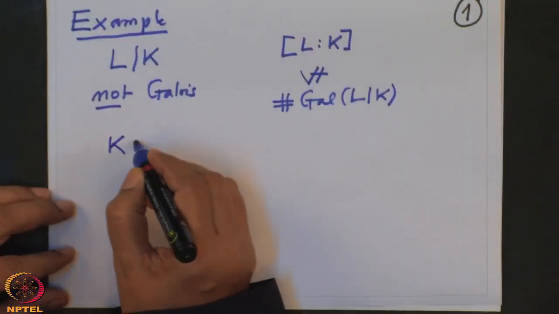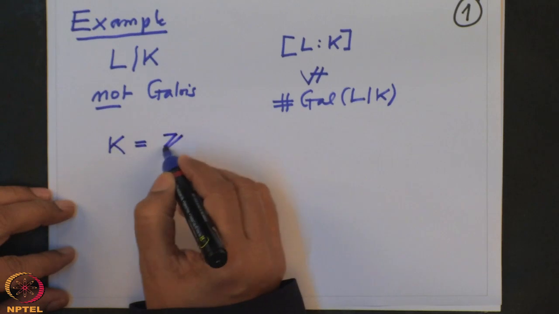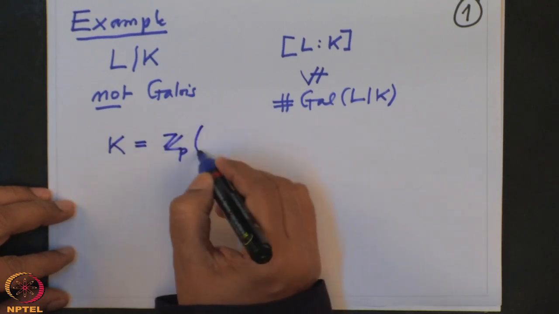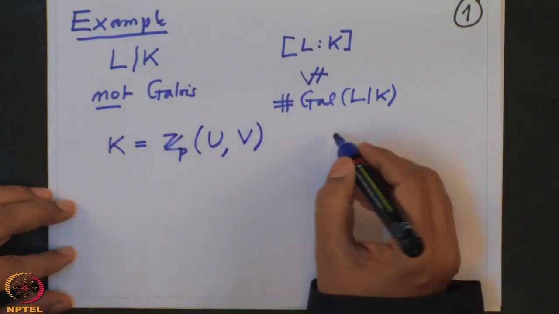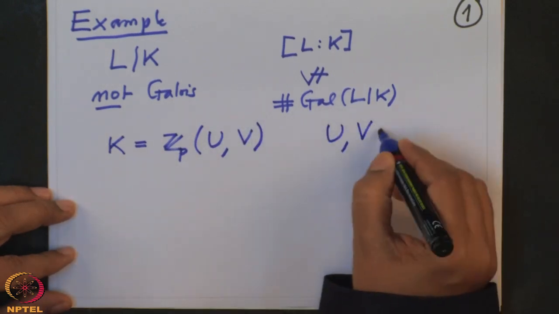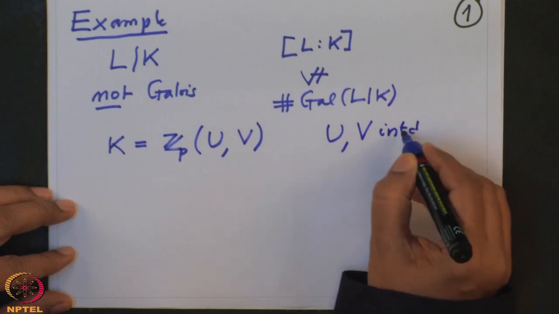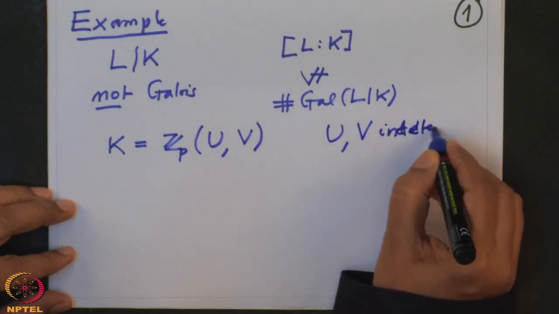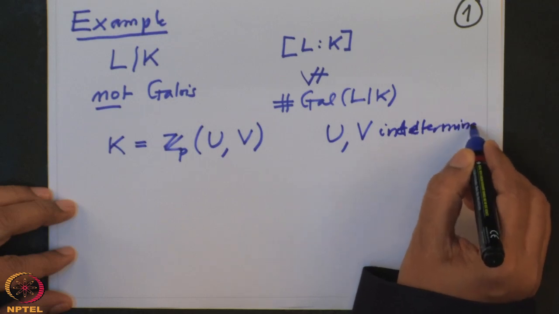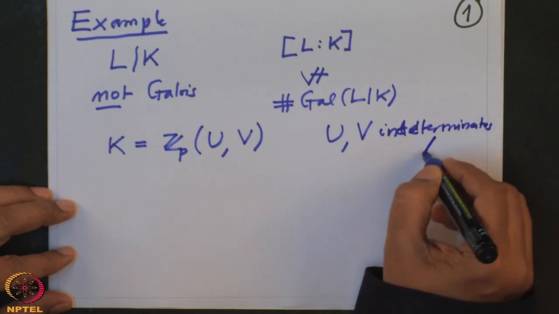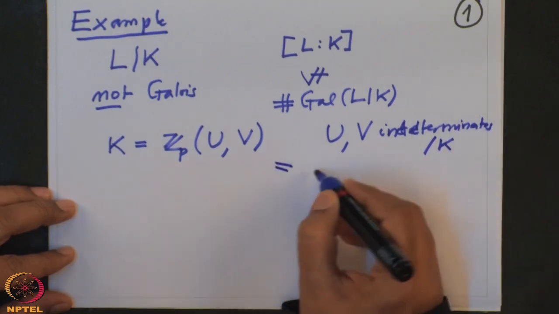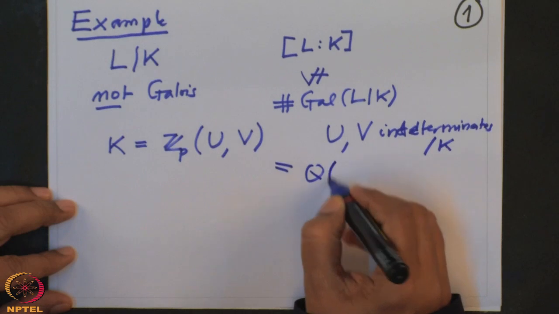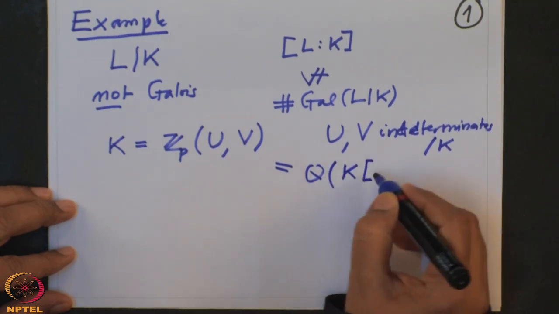Alright, so take the base field K to be Z mod p and then the rational function field in two variables, K(u, v), where u and v are indeterminates over K. This is precisely the quotient field of the polynomial ring in two variables over Z mod p.